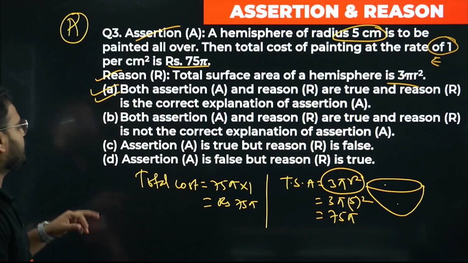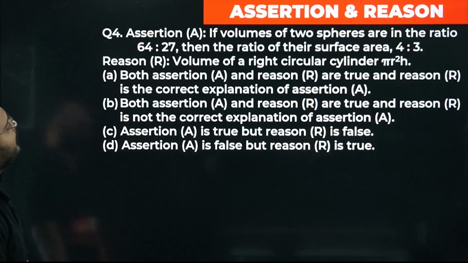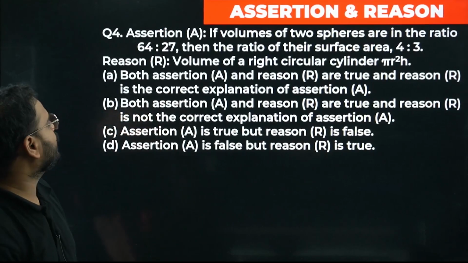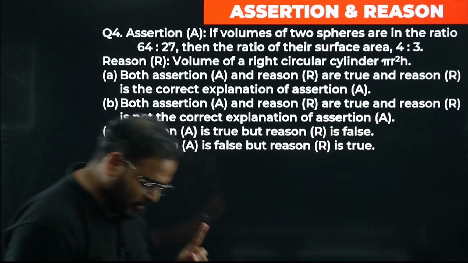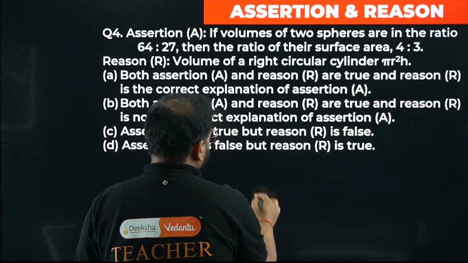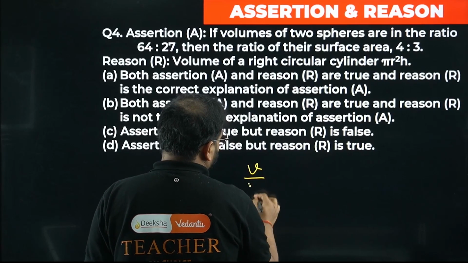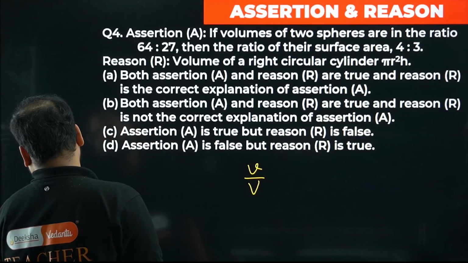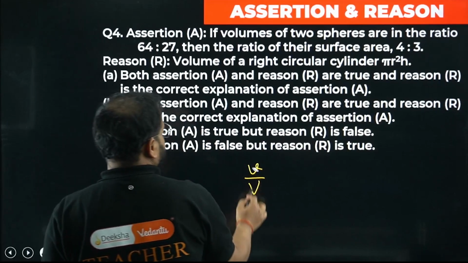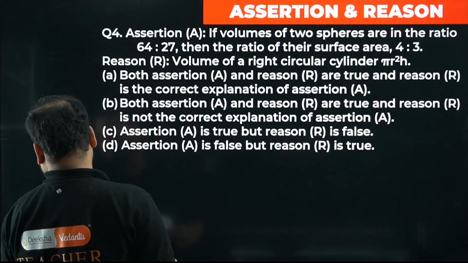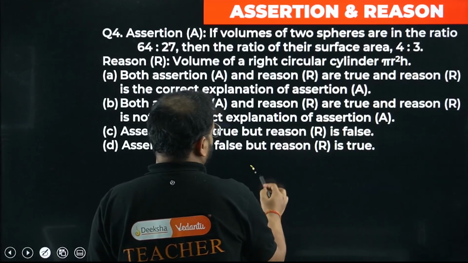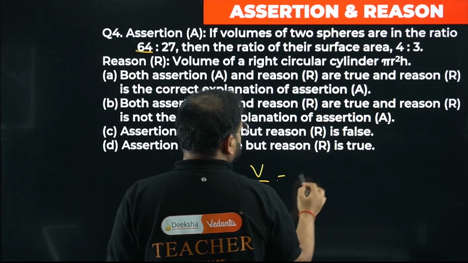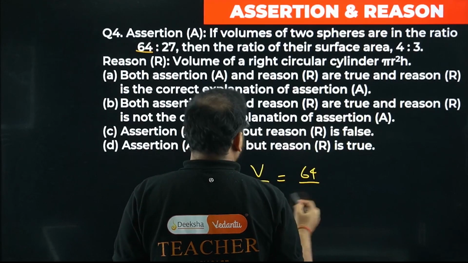Have a look. Question number 4 is going to be over here. Assertion: if the volumes of two spheres are in the ratio 64 to 27. Volume of two spheres. Check this out. Small v to capital V, no, the other way around. Capital V to small v right now. This is bigger, right? It is given as 64 by 27.